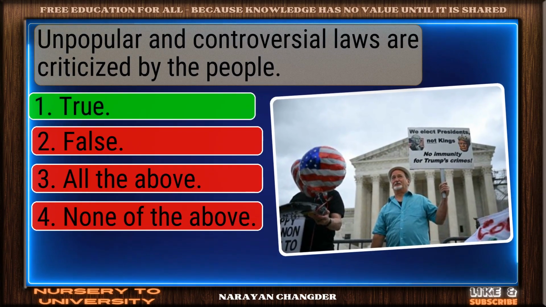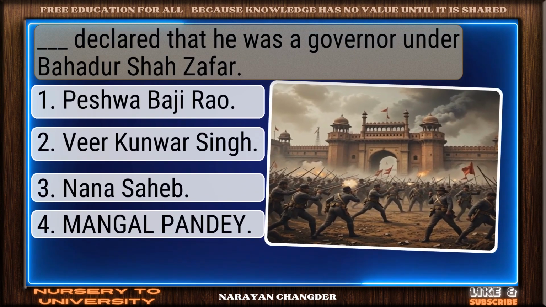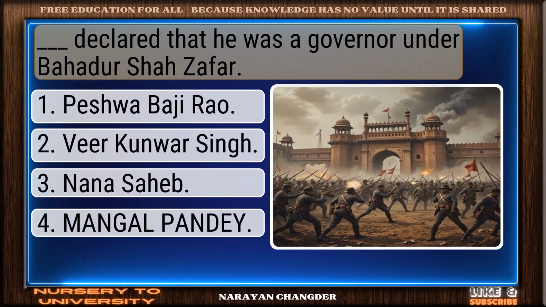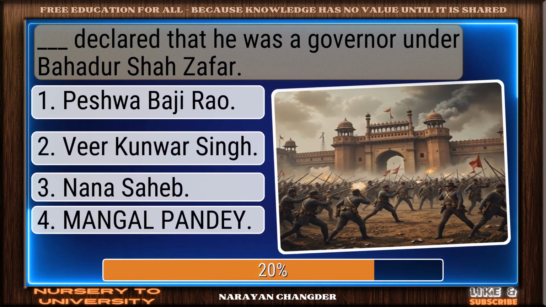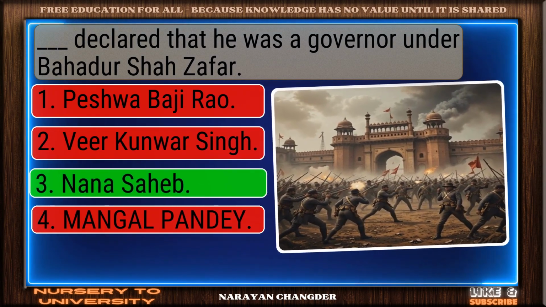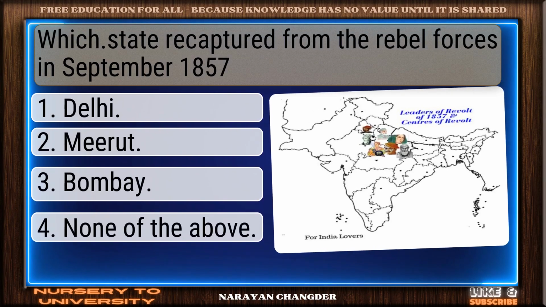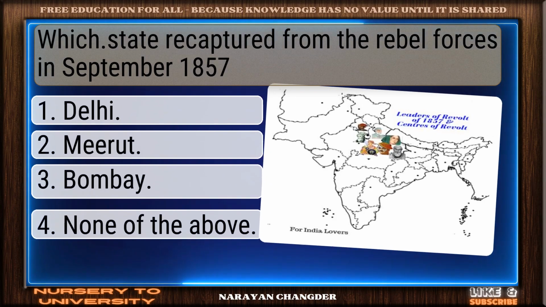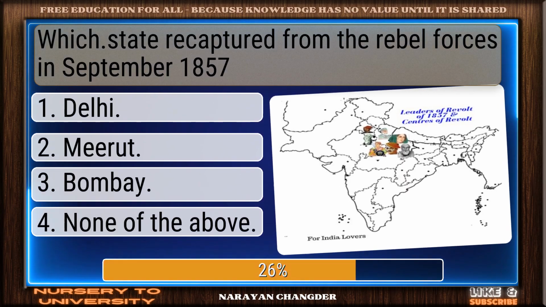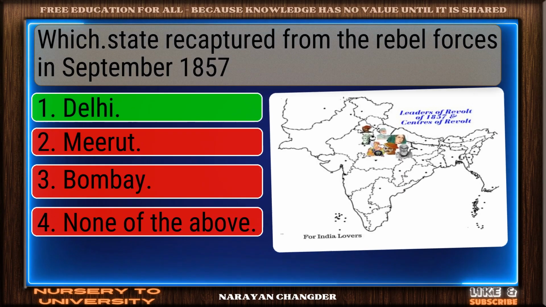Bravo. True is the answer. Question number 70. Declared that he was a governor under Bahadur Shah Zafar. Right choice. Nana Saheb is the best answer. Question number 71. Which state recaptured from the rebel forces in September 1857? Smart pick. Delhi is the correct choice.